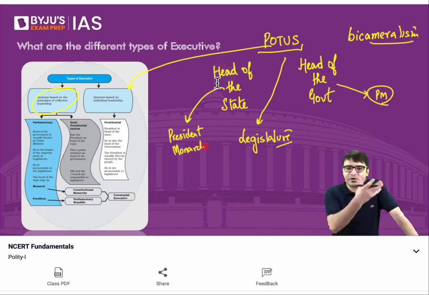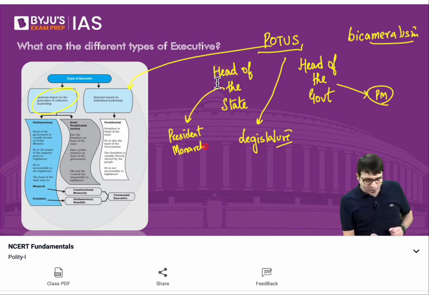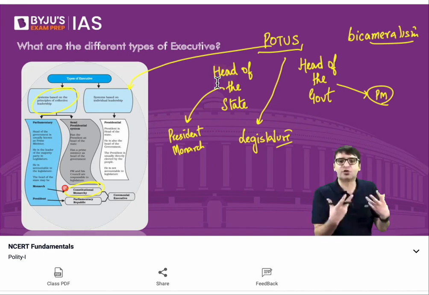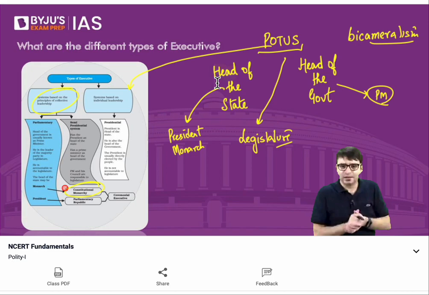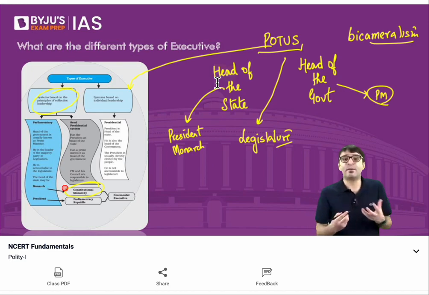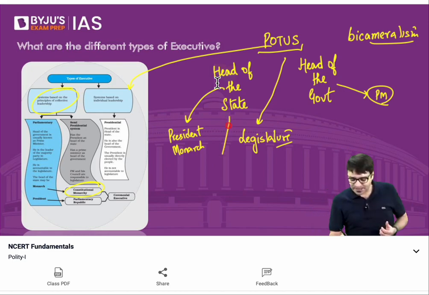For example, in case of United Kingdom, the head of the state is the Queen. That is why we call Britain a constitutional monarchy. That means, is Britain a constitutional democracy? It is. Is Britain a democracy? It is. But is Britain a republic? No. Because what do we mean by republic? Head of the state is elected.